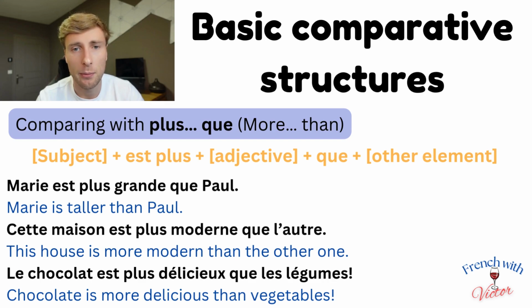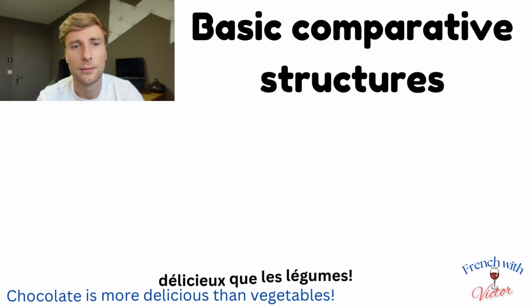Mary is taller than Paul. Marie est plus grande que Paul. Cette maison est plus moderne que l'autre. This house is more modern than the other one. Le chocolat est plus délicieux que les légumes. Chocolate is more delicious than vegetables.